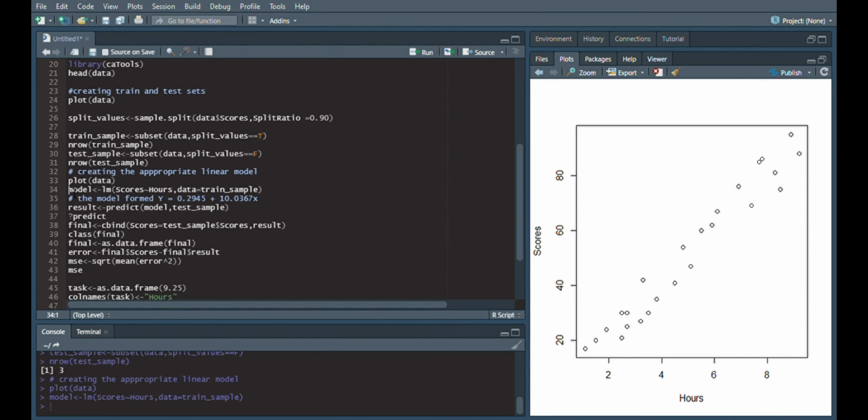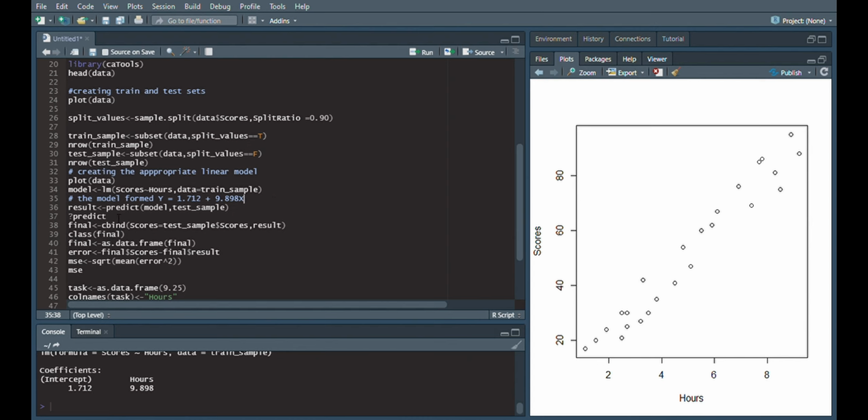We can also run the model to check the coefficients and the slope. So in our model created here, y stands for the scores, which is the dependent variable, and our model is y = 19.12 + 9.898 times x, where x stands for the number of hours devoted to studying. It's a straight line equation.